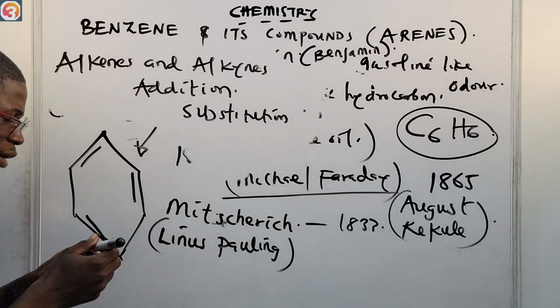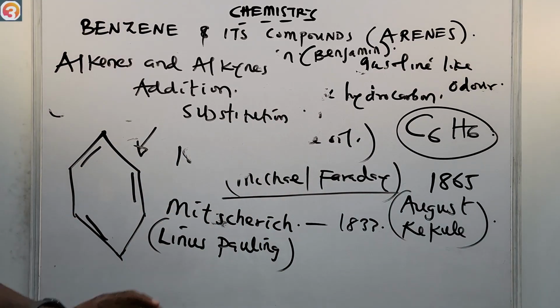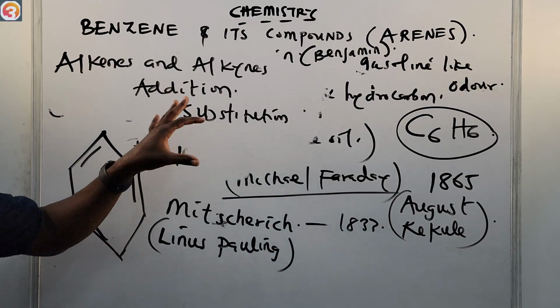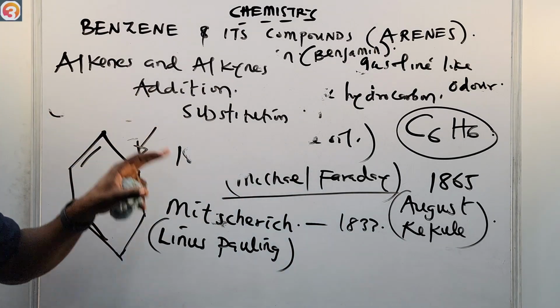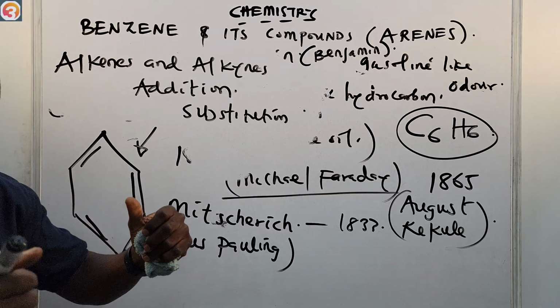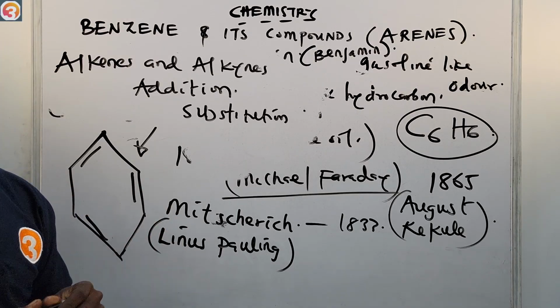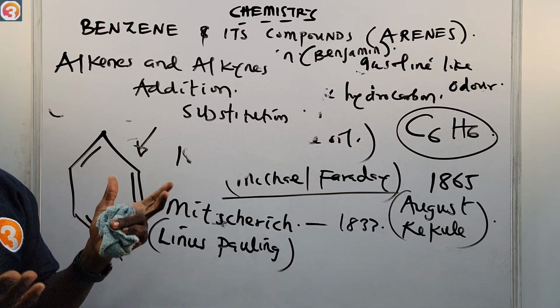Benzene undergoes substitution reaction. If it attempts to undergo addition reaction, it does so with a great deal of difficulty. So that was another problem.